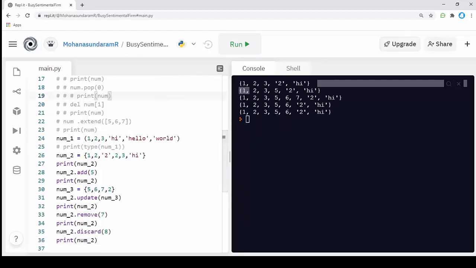Now you can see that I'm discarding the value 8 which is not present in the set, but it doesn't show me an error. This way also we can remove data from a set but without throwing an error. If you use remove and the data is not in the set, it will throw an error, but if we use discard and the data is not in the set, it will not throw an error. If the data is present, it will remove that data from it. These are the two methods used in sets to remove values.